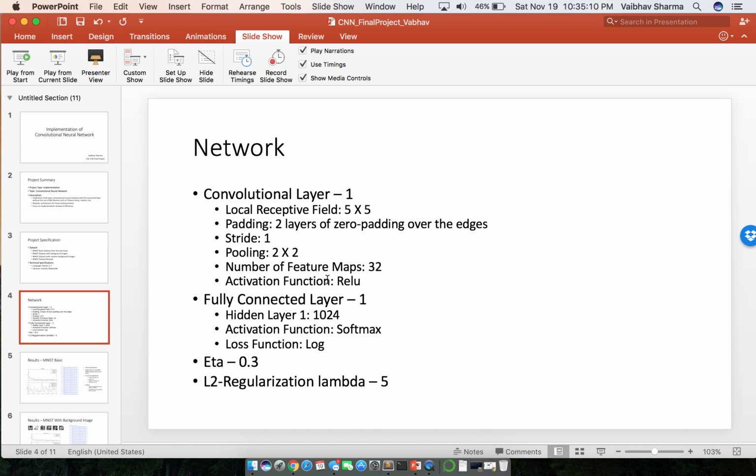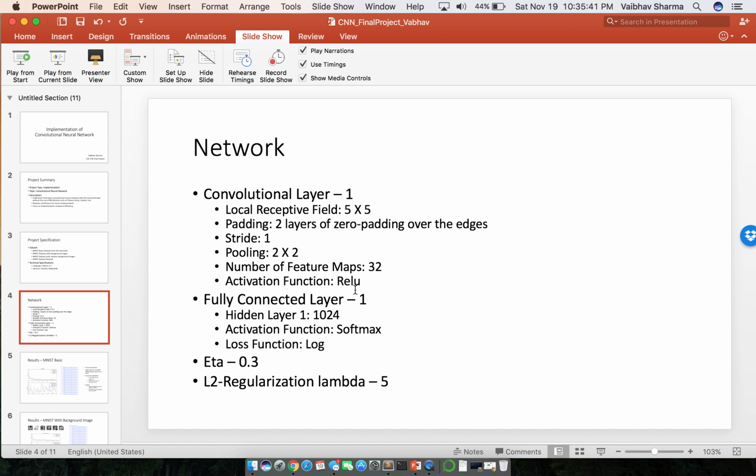Though the application supports multiple convolutional layers, for testing purposes I just use a single convolutional layer. The local receptive field I used was 5 by 5. The padding was two layers of zero padding. The stride I used is one. The max pooling dimension is 2 by 2. The number of feature maps is 32, and the activation function for the convolutional layer is ReLU.